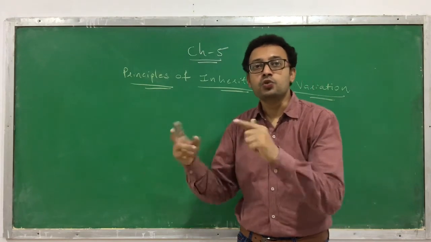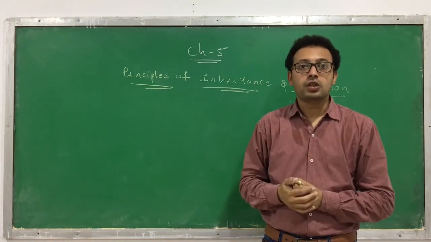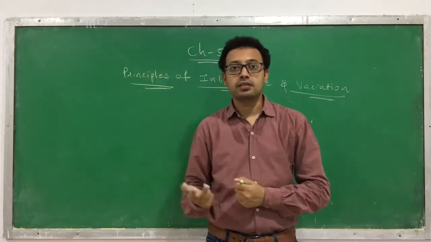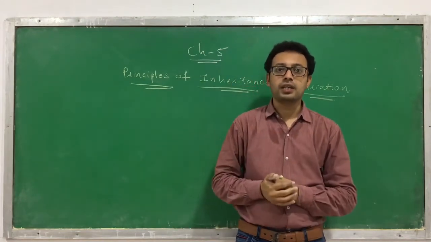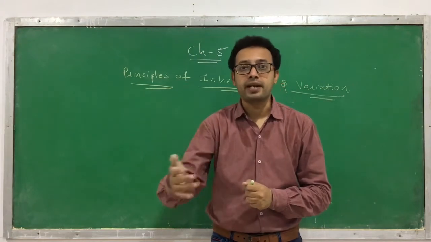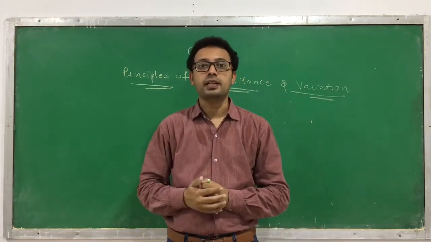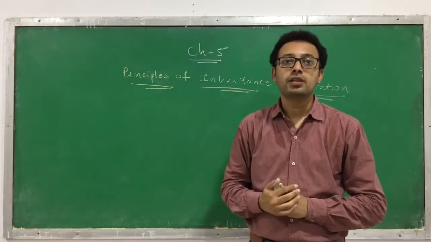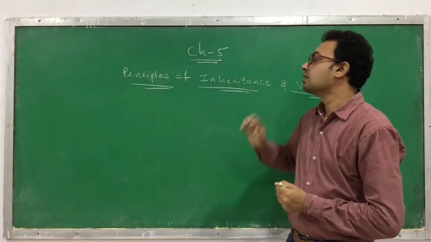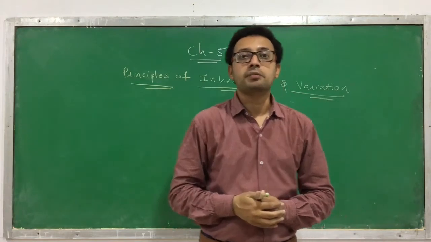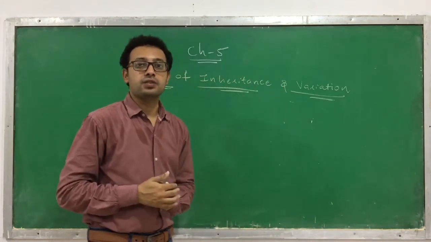Two cousins or two siblings are not exactly the same. They are similar looking, similar to a parent or to a sibling, but not exactly the same. So how does this happen? That we have to learn in this chapter, which we call principles of inheritance and variation.